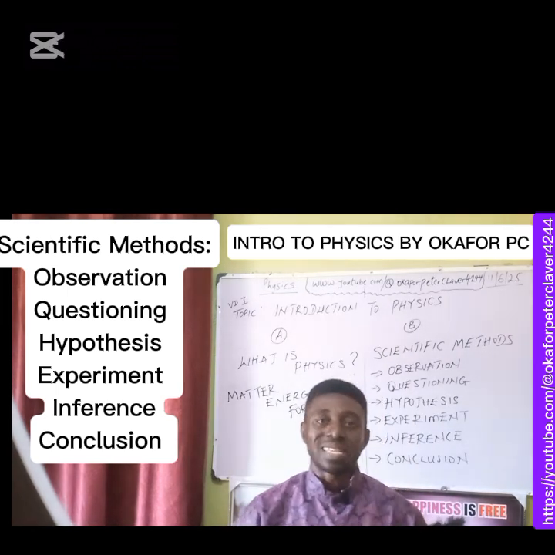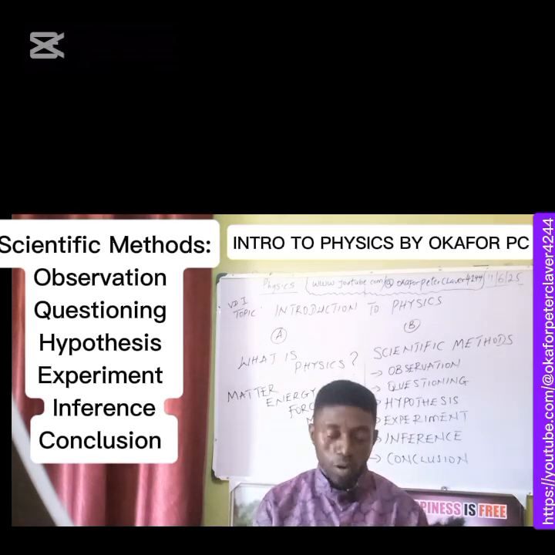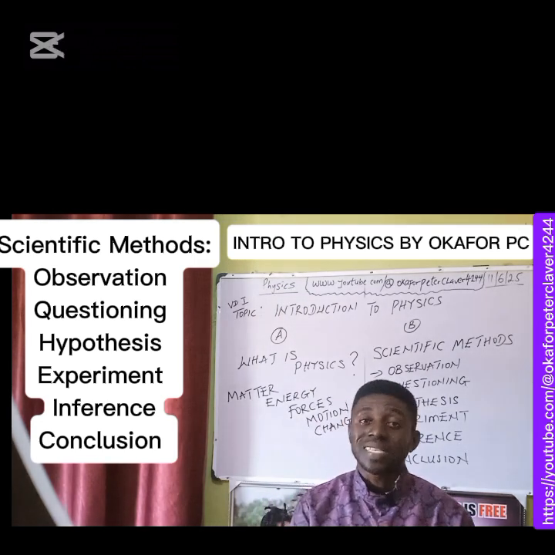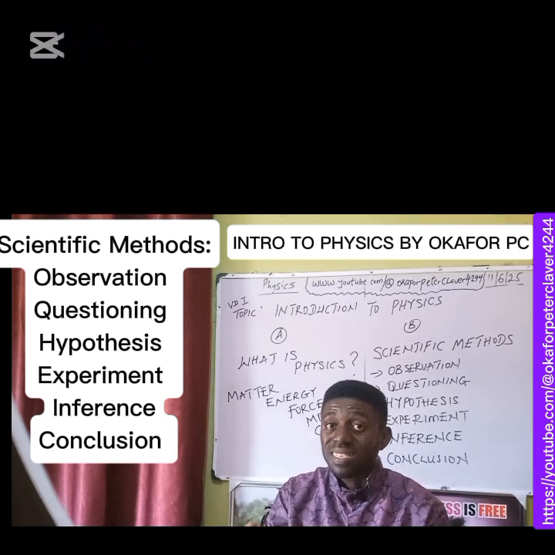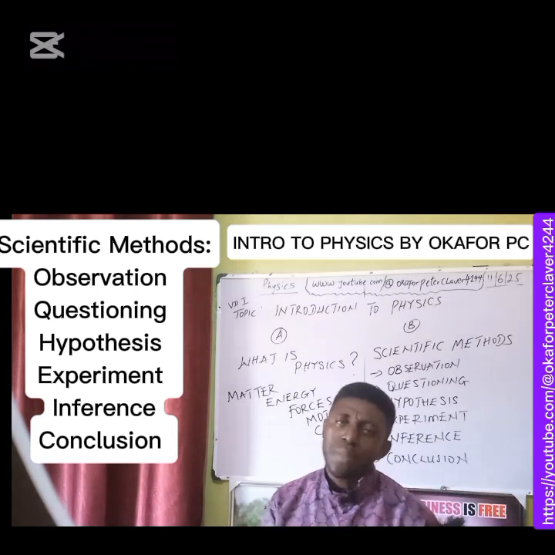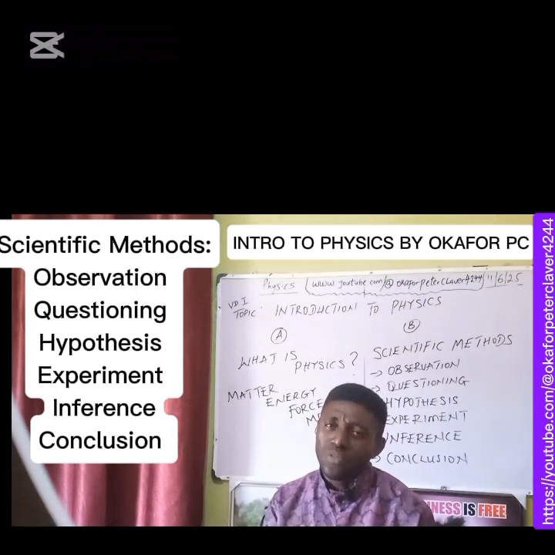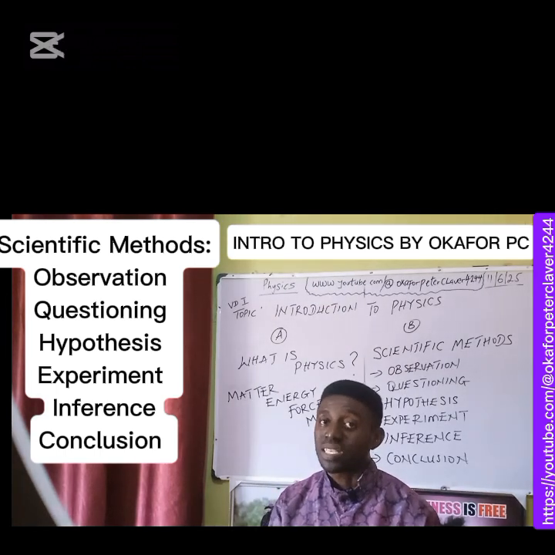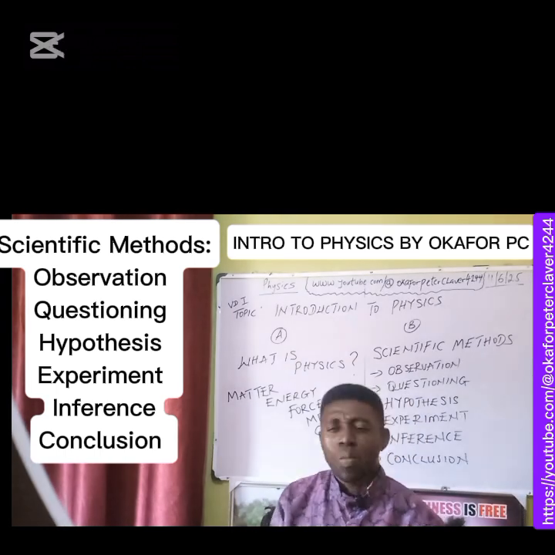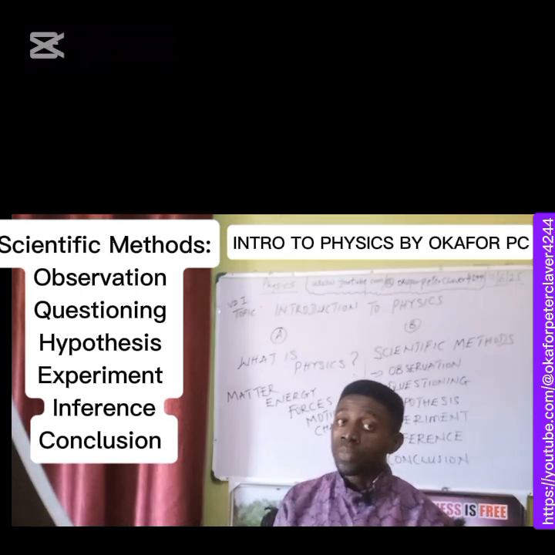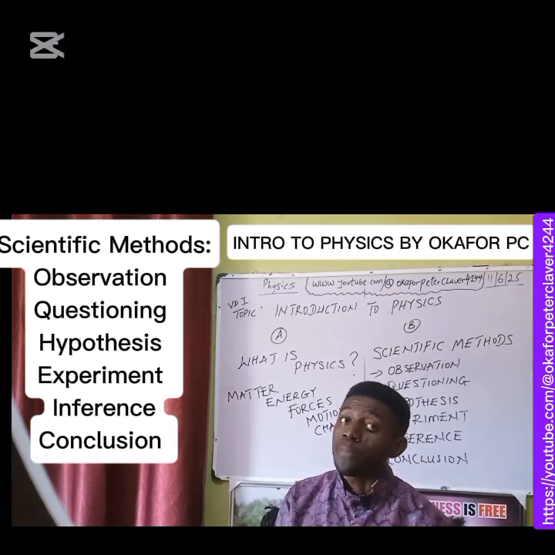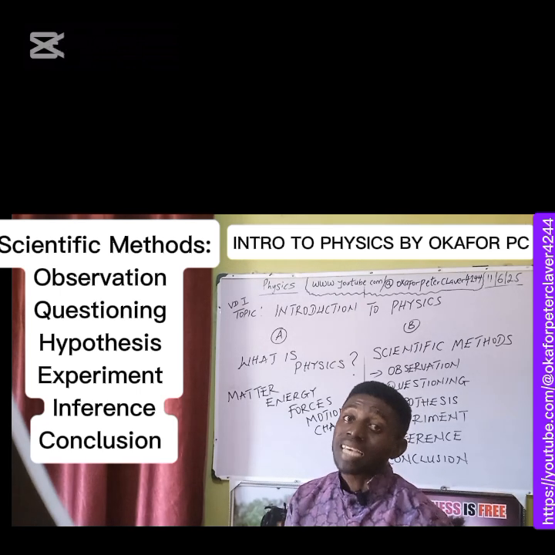So see what the mother will do as a science scholar. The mother will first of all observe the baby. When the mother observes the baby, the mother may notice that the baby moves the legs more than every other body part. So the mother begins to wonder, why is the baby moving the legs more? That is questioning that followed observation. So the mother wonders, is there any other body part that the baby is moving? So the mother notices that other body parts are moving, but the legs are being moved more.